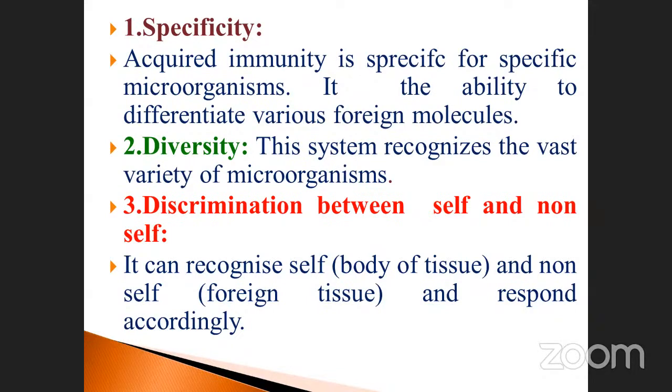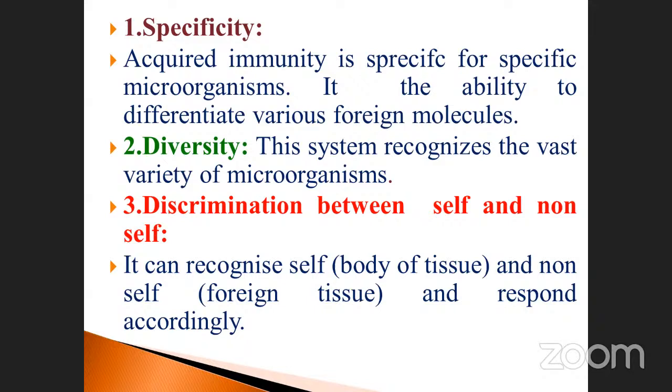And then the second was diversity. This system recognizes the vast variety of microorganisms. Suppose we have introduced a particular vaccine or any one of the immunity powers, it will not activate against another one. So we can come to the conclusion that it is not used for the first vaccine, like that.